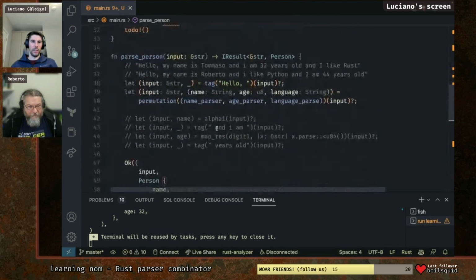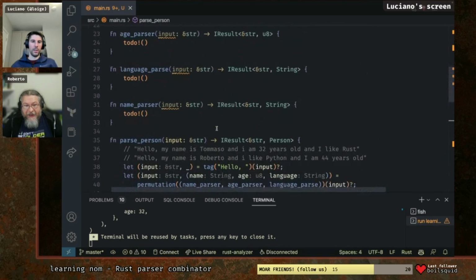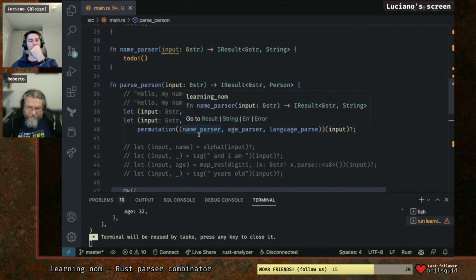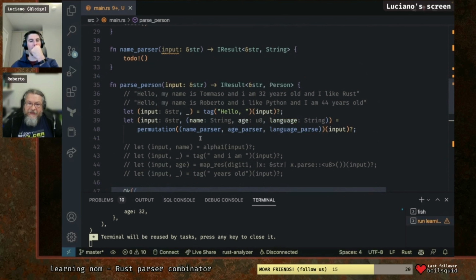Now let's do the end. How do we handle the end? There is another thing which is separated list, I think. But how do we combine a separated list with a permutation? Can we say in the parser that something is optional? We can. It can be "and I like Python" or just "I like Python."